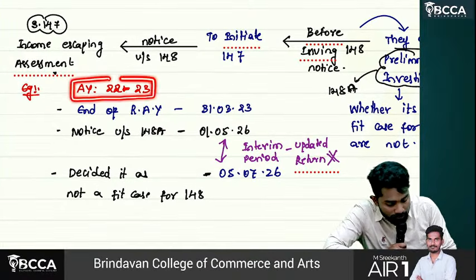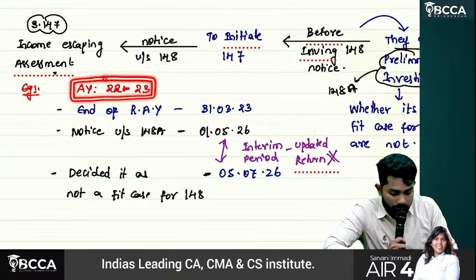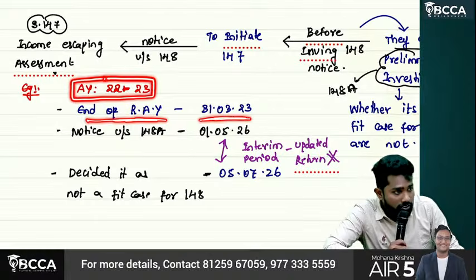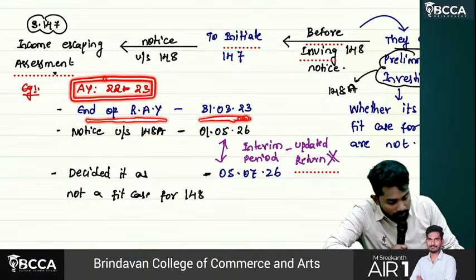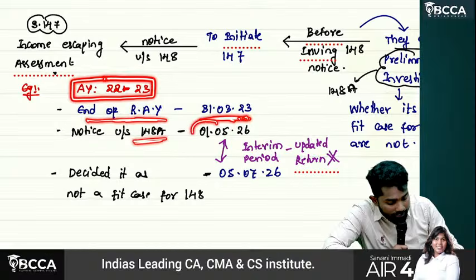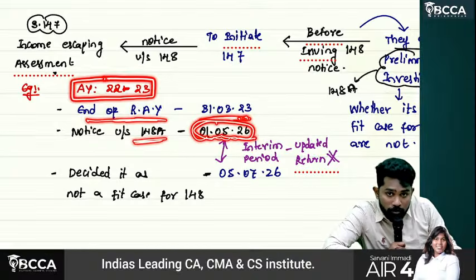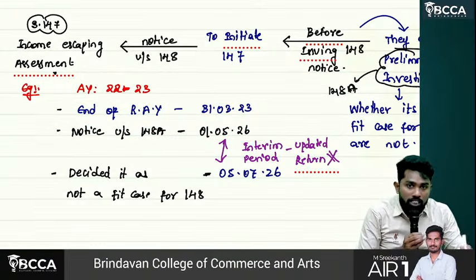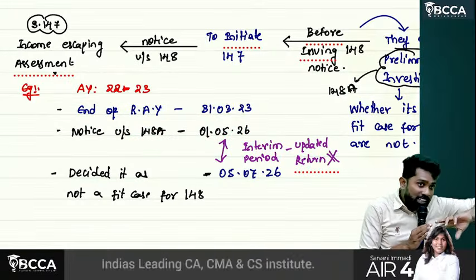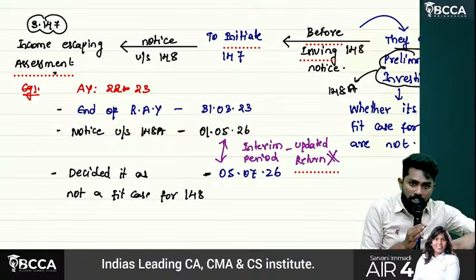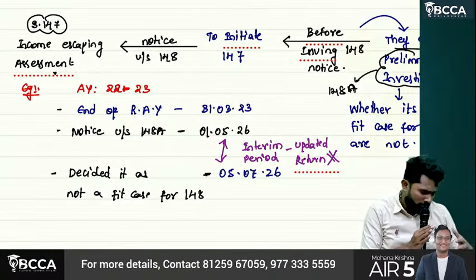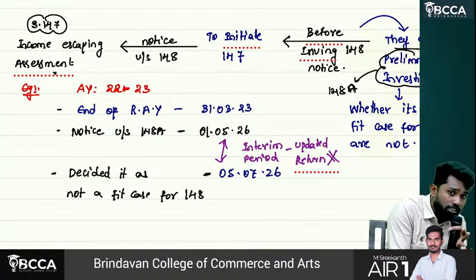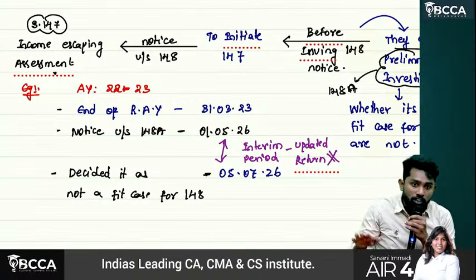Assessment year 22-23. What is the end of the relevant assessment year, sir? 31st March 2023. For that, notice under section 148A is issued on 1st May 2026. First the 148A notice is issued and then they'll do preliminary investigation, and then they decide themselves whether it is a fit case for 148 or not.